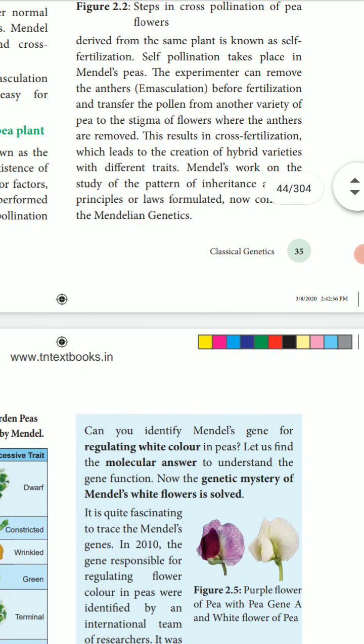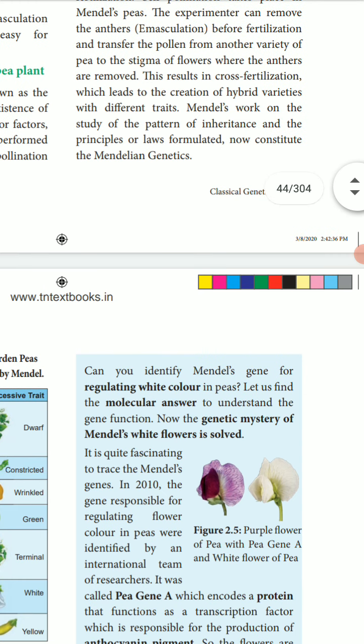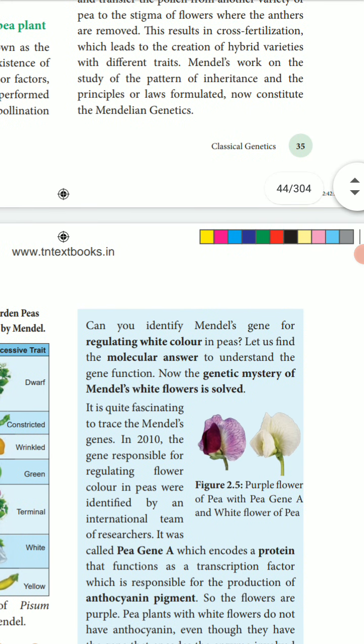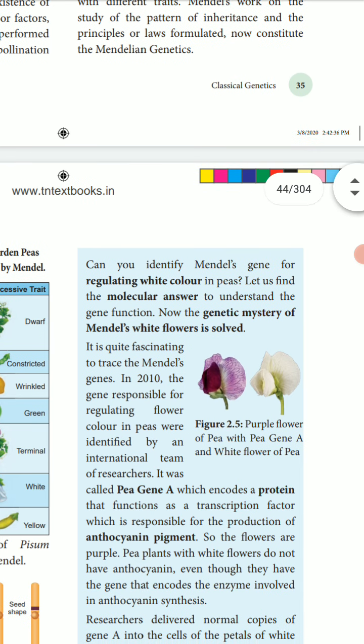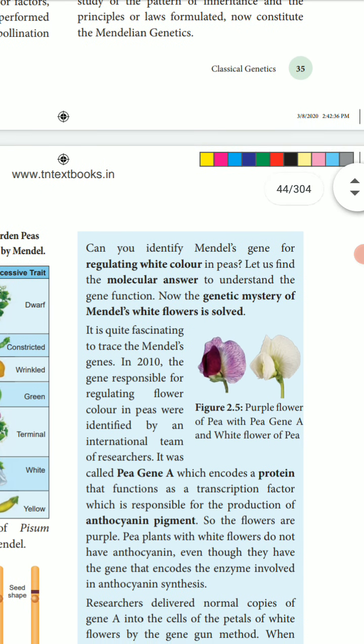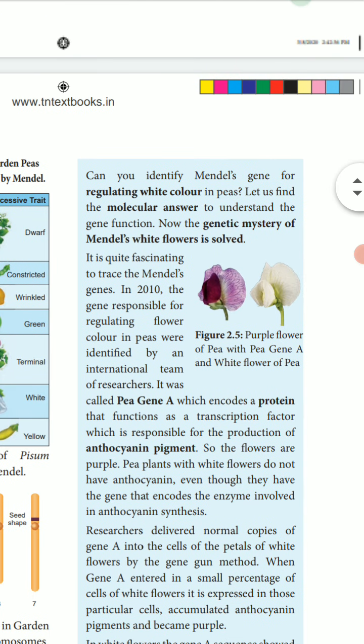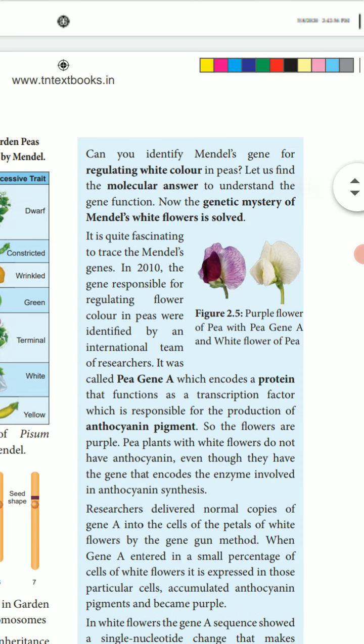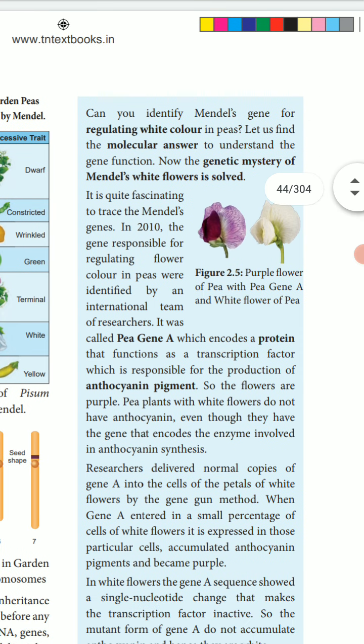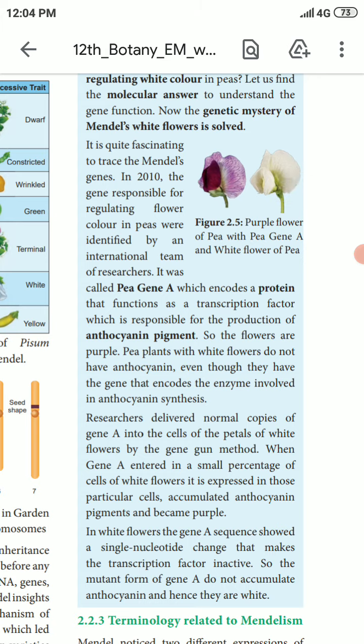These are all the rules of inheritance Mendel worked out, and the chromosome became available later. Mendel died in 1884. In 1900, the work of Mendel's experiments was rediscovered by three biologists: Hugo de Vries, Carl Correns in Germany, and Erich von Tschermak in Austria.